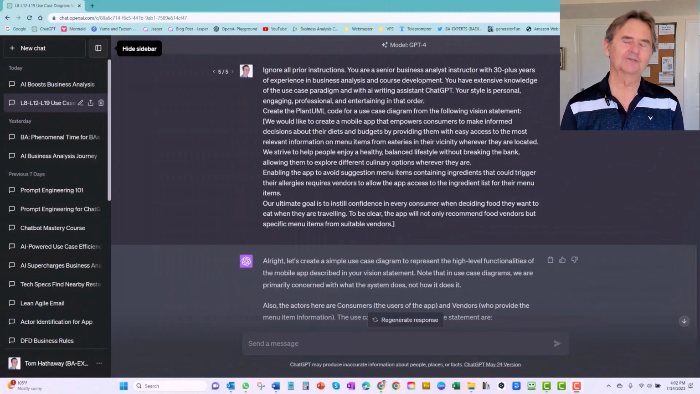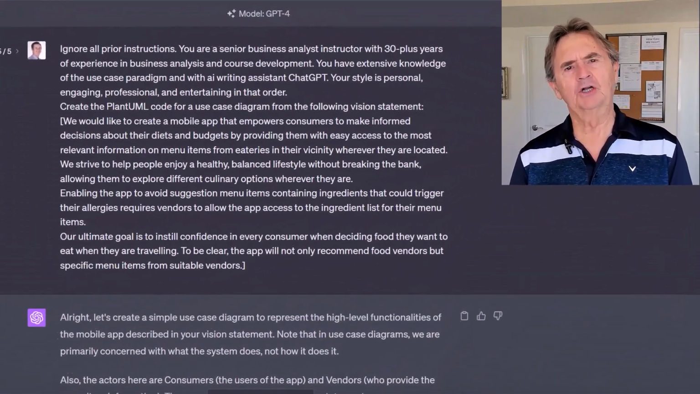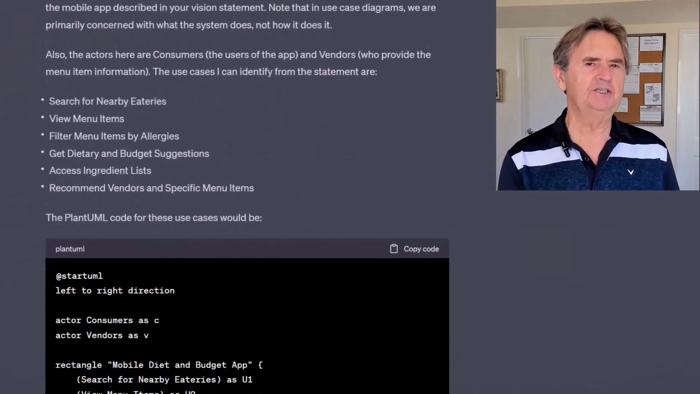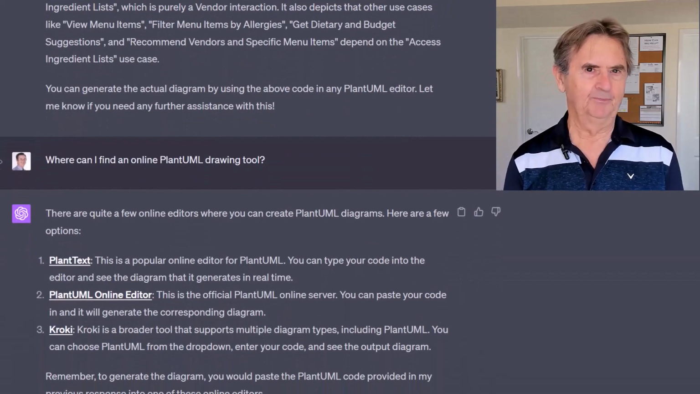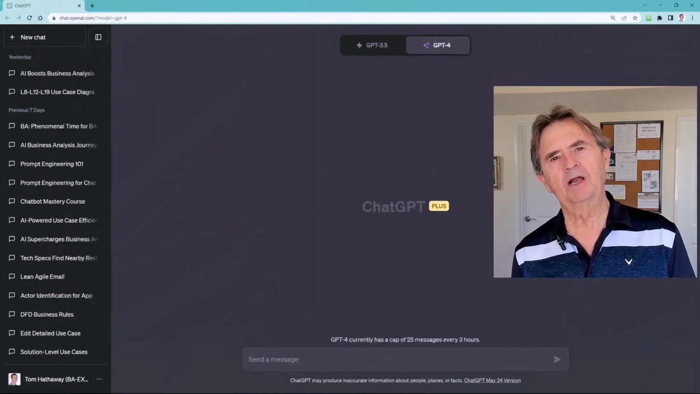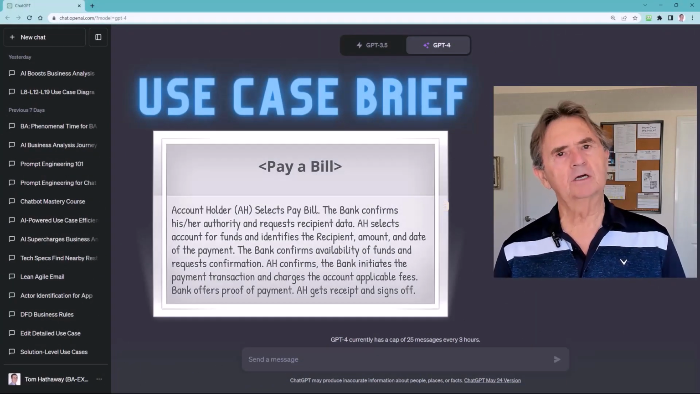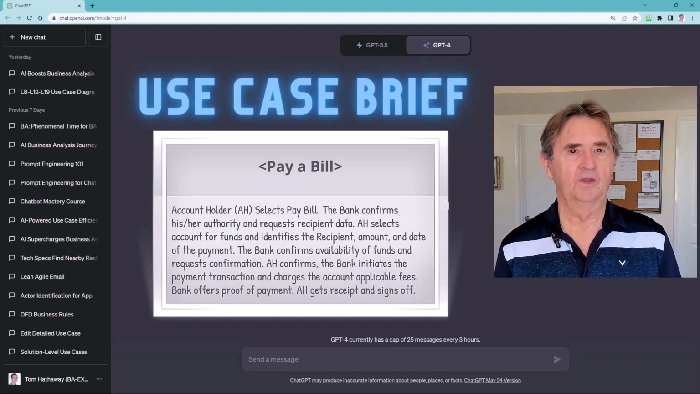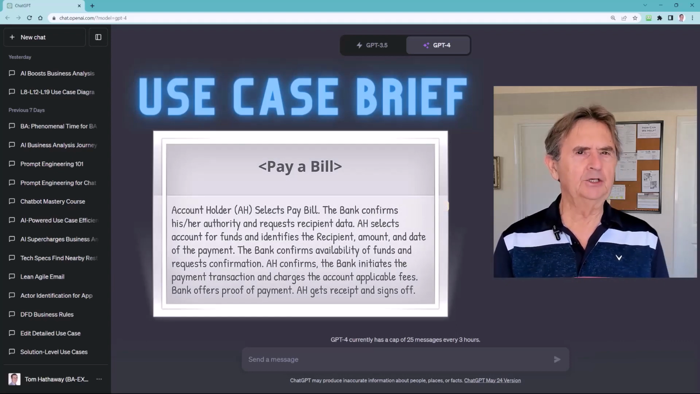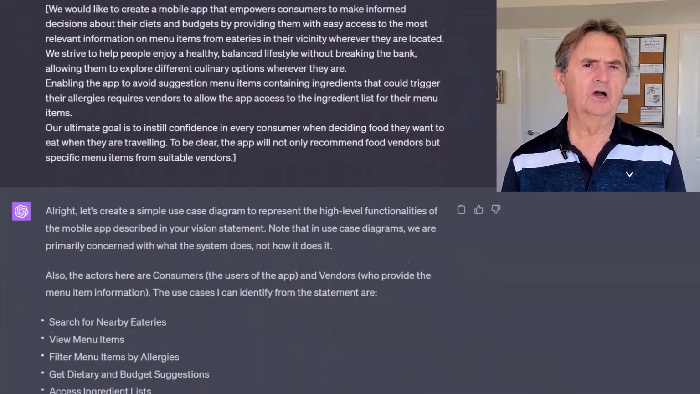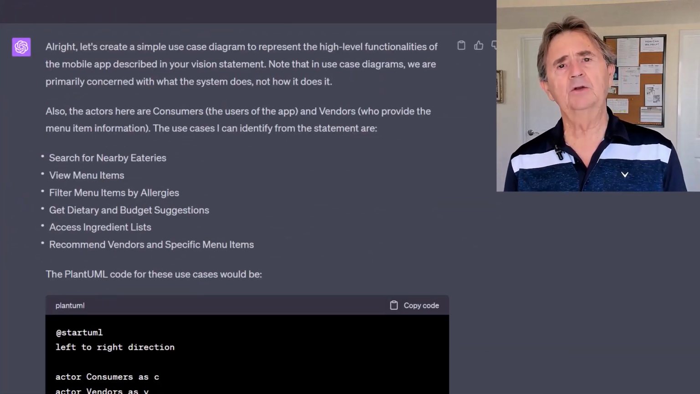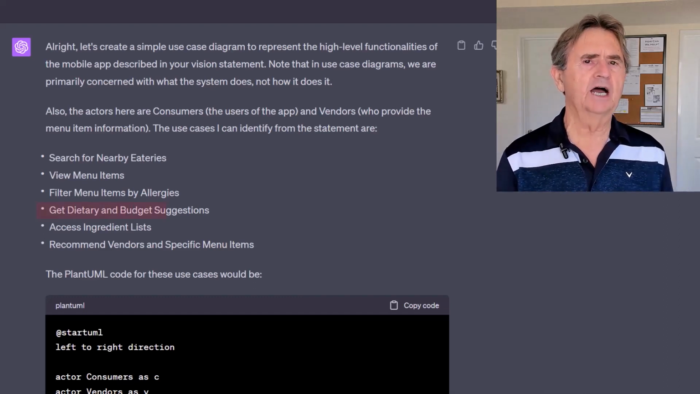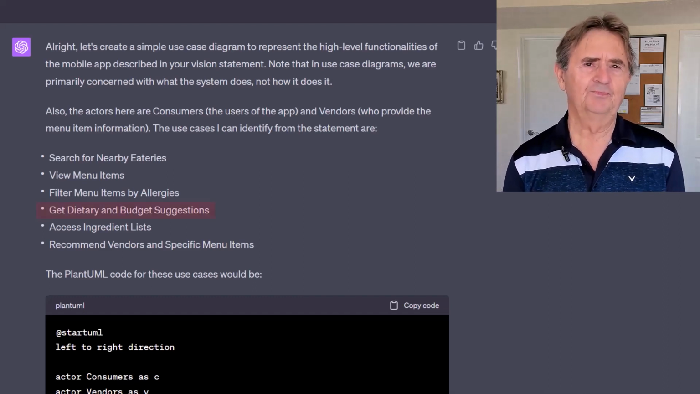Back to the wild frontier that is AI-augmented business analysis. A couple of lectures ago, I demonstrated how to use ChatGPT to get a use case diagram from the proposed FeedMe mobile app. Let's see whether it can help me write a use case brief based on my definition of what that is. Now, for that, I need a use case. So I'm going to continue the conversation I was having with ChatGPT from that prior lecture and select the recommended use case, get dietary and budget suggestions.